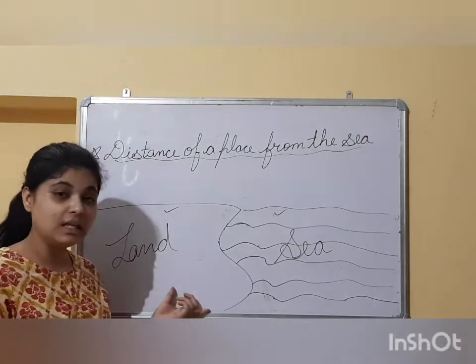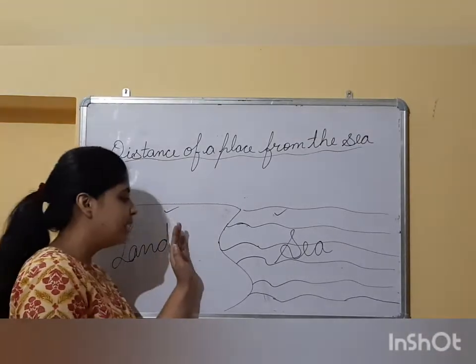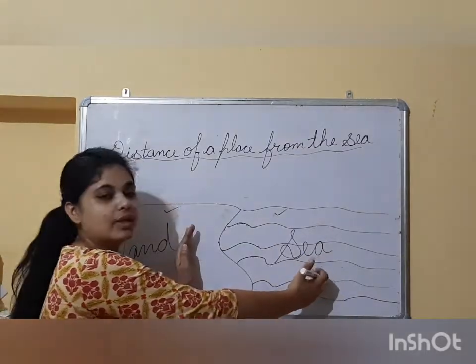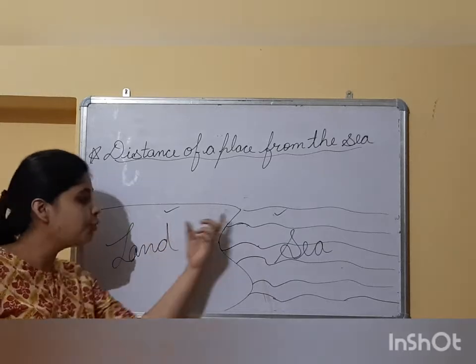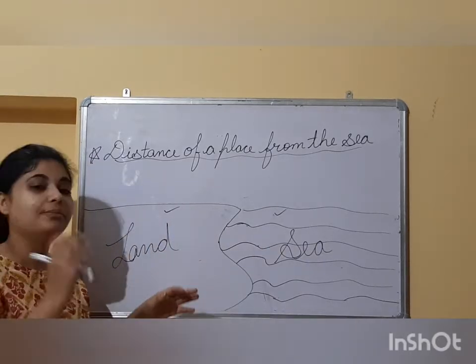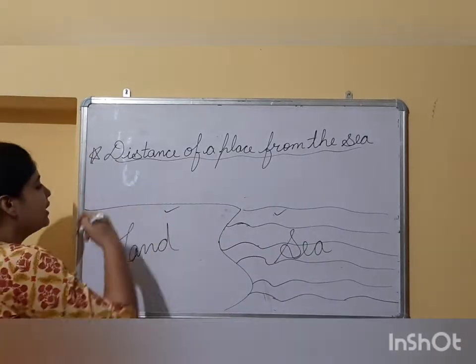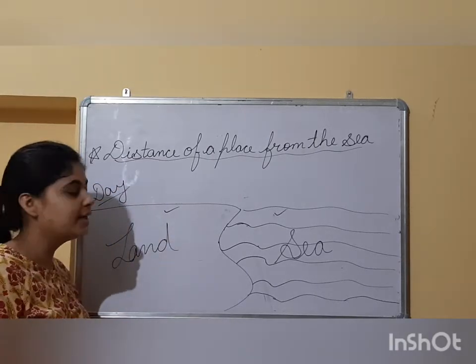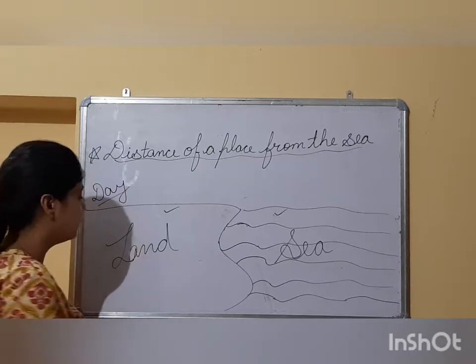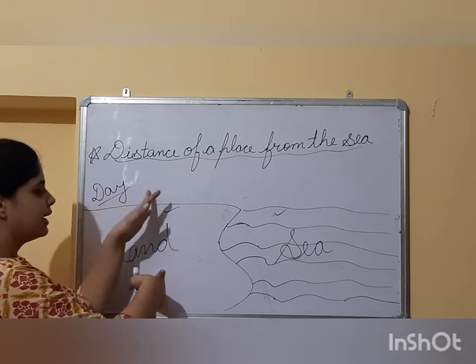So as you can see in this diagram, the land area is adjacent to the sea area. Because of this, and because of the distinct properties of the land and sea, the breeze happens. How? During daytime, what happens? As I told you, it is the property of the land that it heats up and cools down very quickly. So during daytime, when the sun rises, what happens?